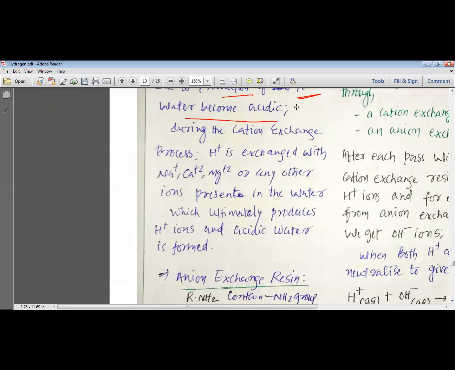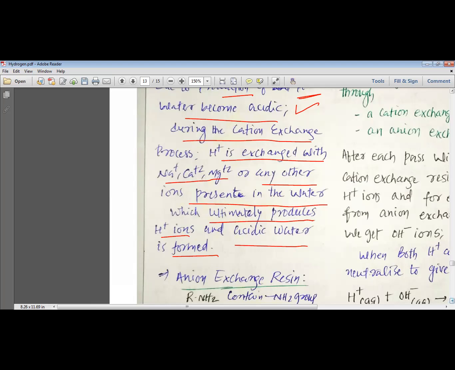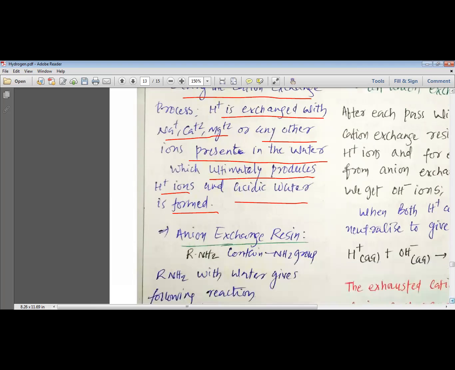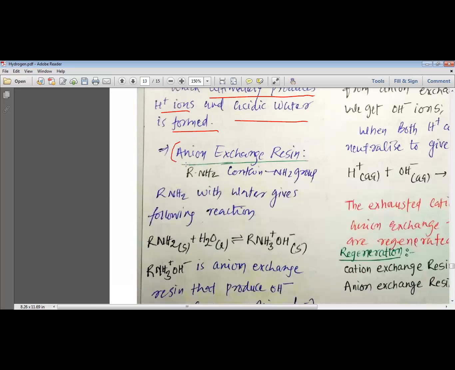Now we cannot use this acidic water, and that is why we have to pass this acidic water through the anion exchange resin. So during the cation exchange process, H+ is exchanged with Na+, Ca+2, Mg+2 ion or any other ion present in the water, which ultimately produces H+ ions, and acidic water is formed. This acidic water has to be passed through the anion exchange resin. So please remember that if we use RNa, the sodium salt of resin, we need not pass it through the anion exchange resin.